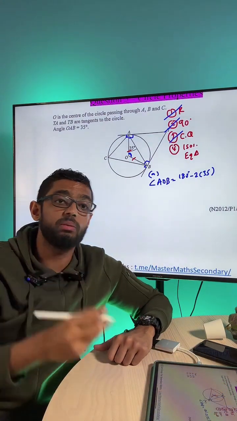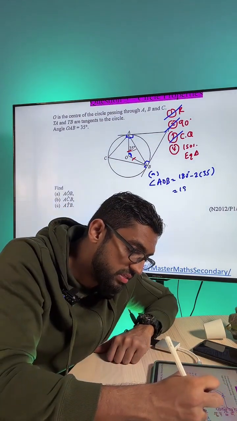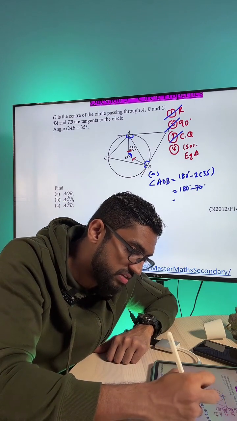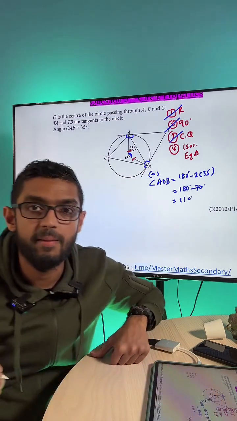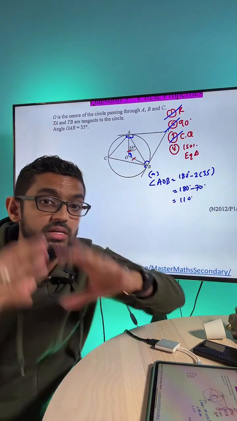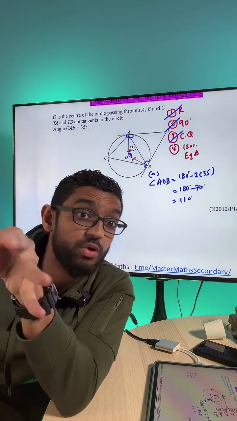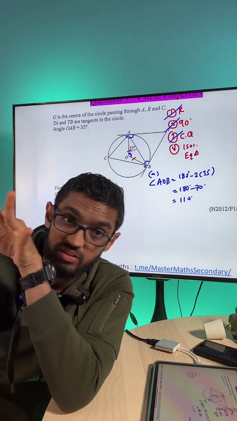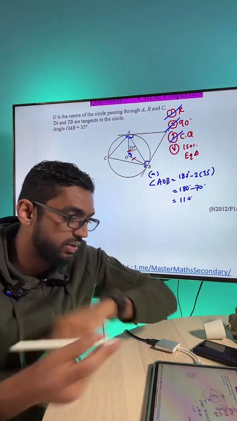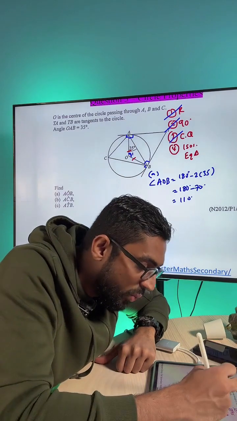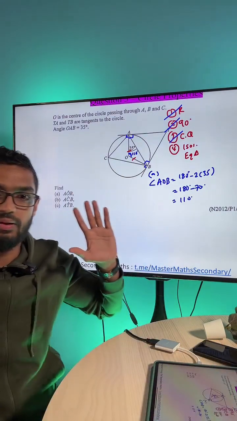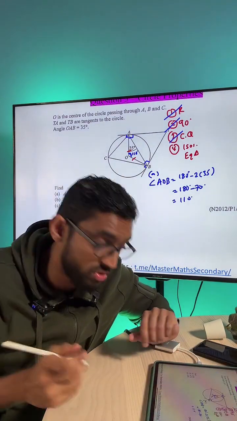Okay, 180 minus 2 times 35, and that will be 180 minus 70. My friends, the final answer for this is 110. Okay, and when you get the answer, take the value, pump it back into the diagram there. This is an actual O-level question, guys. So if you are taking O-levels, this question will be useful for you guys. So over here is 110 degrees. Done. 110 degrees is there.